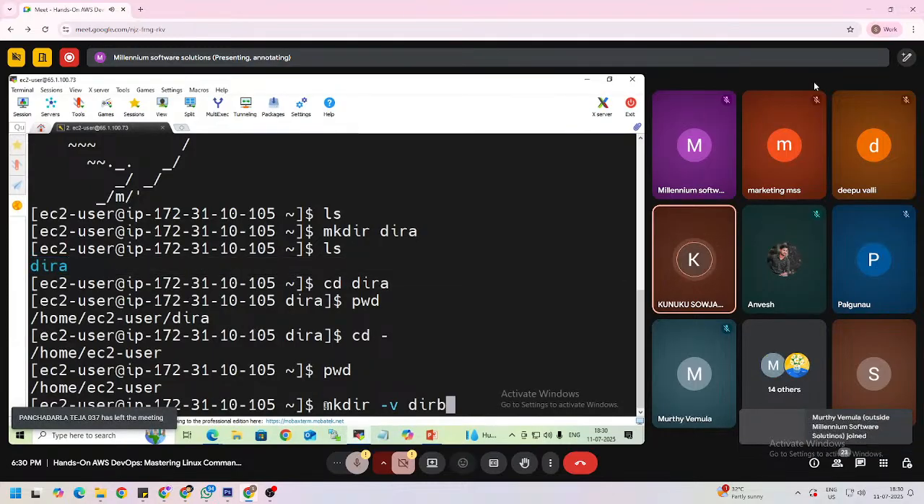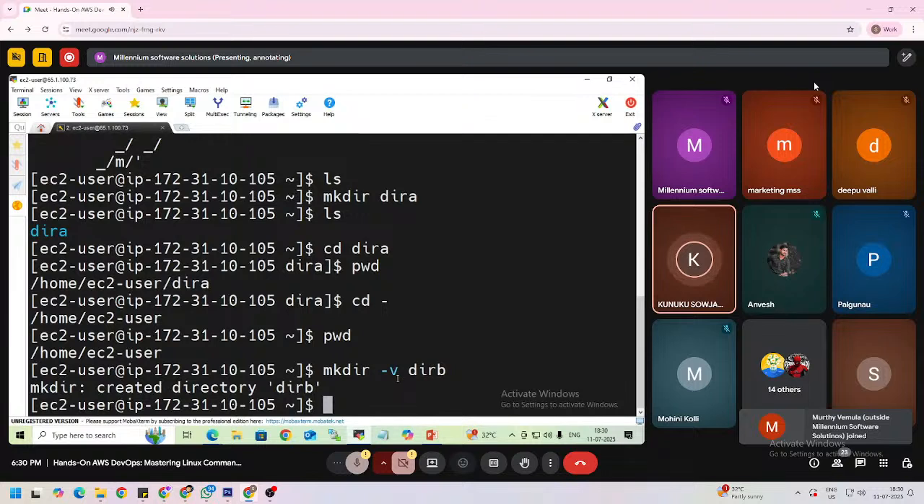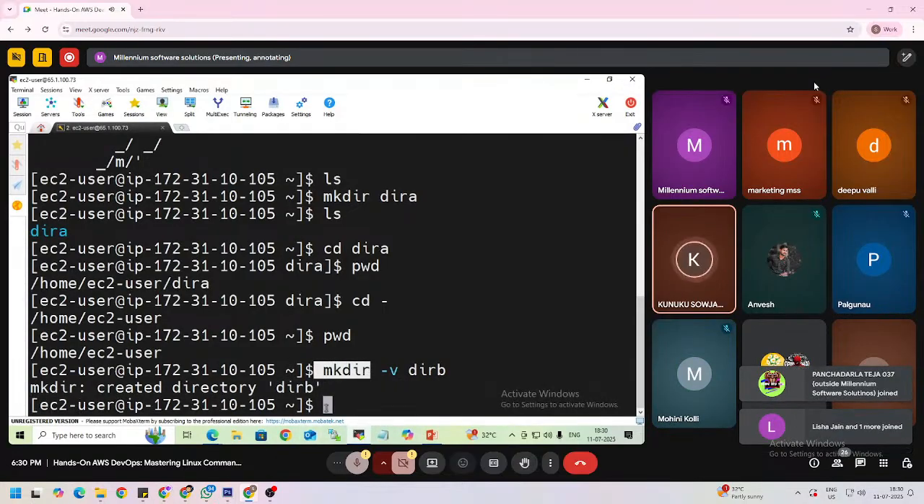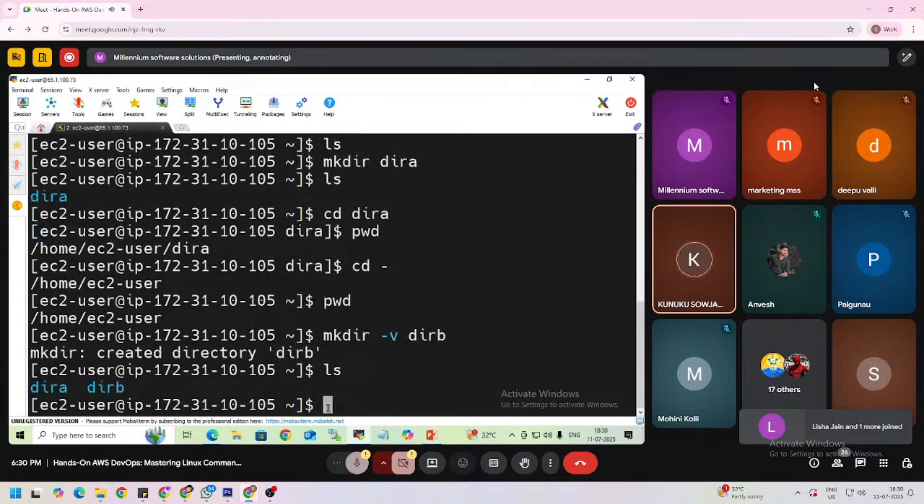Here I am using mkdir hyphen v option, and then I am creating one directory b. Here it will display a message that says created directory. So this is how we can use mkdir, right? Now use the ls command. The ls command is used to list, right? So here we have directory A and then directory B.